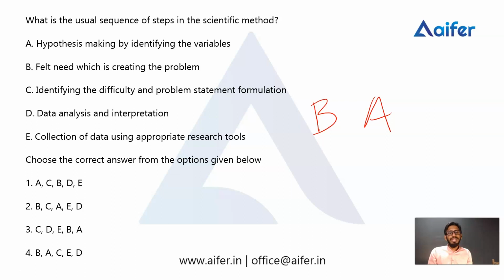Then the third option is identifying the difficulty and problem statement formulation. After feeling the problem only can we state it, or formulate a statement about the problem. That's why it will come after B. So let's write here C. At first, felt need, which is creating the problem. After that, identify the difficulty and problem statement formulation. After the feeling, we formulate a statement regarding a problem.